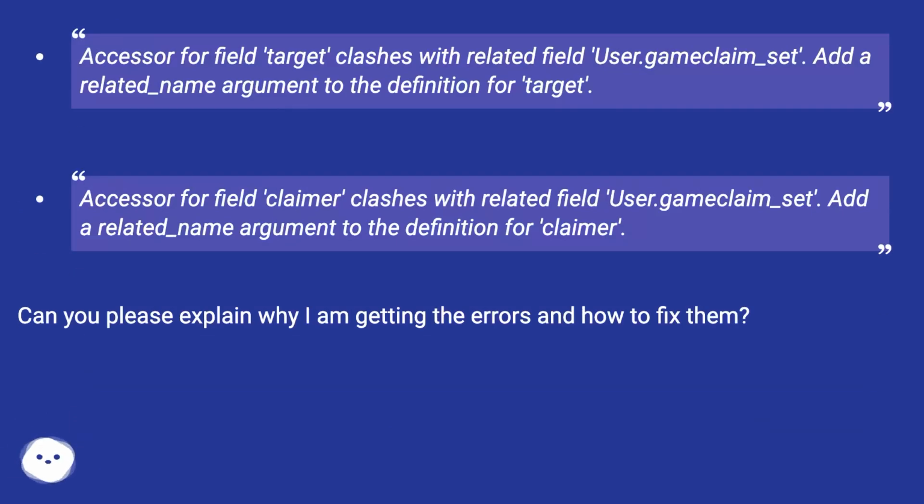Accessor for field target clashes with related field user.game_claim_set. Add a related_name argument to the definition for target. Accessor for field claimer clashes with related field user.game_claim_set. Add a related_name argument to the definition for claimer. Can you please explain why I am getting the errors and how to fix them?